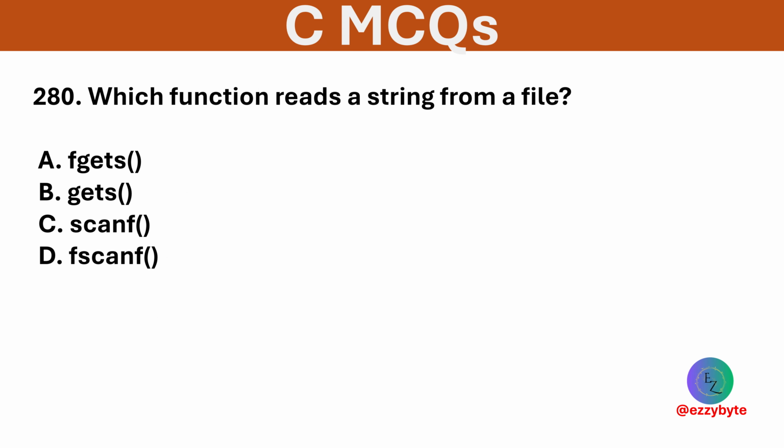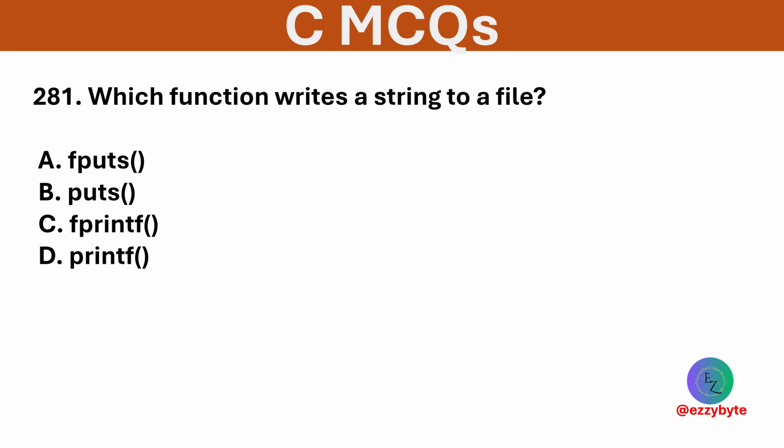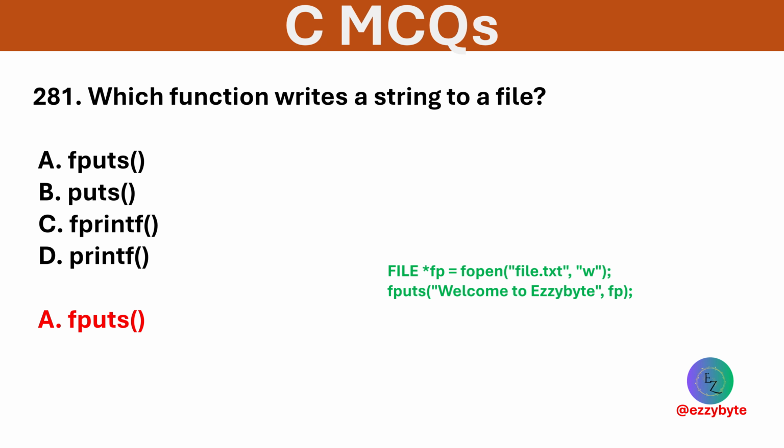Which function reads a string from a file? Options are fgets function, gets function, scanf function, fscanf function. Option A is correct. Fgets function reads a line or a string safely from a file. Which function writes a string to a file? Options are fputs function, puts function, fprintf function, printf function. Option A is correct. Fputs function writes a string to a file without formatting.